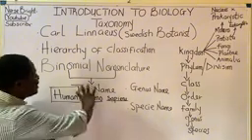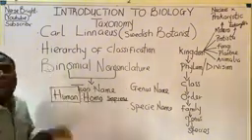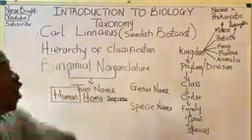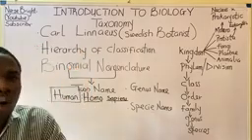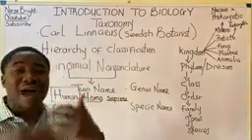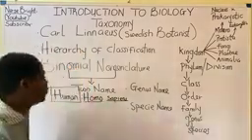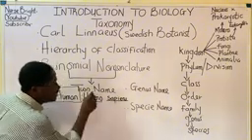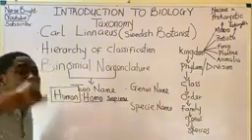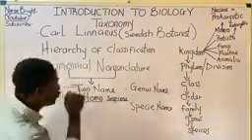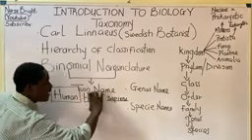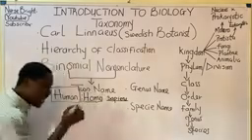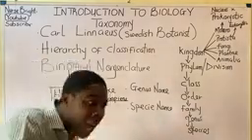So you can see this, now written, explains what we call binomial nomenclature. Different organisms have their own scientific name. Now, if you observe how I wrote this scientific name, you have to be careful when you are writing it in your notebook. You must make sure that for the generic name, the first letter should start with a capital letter.